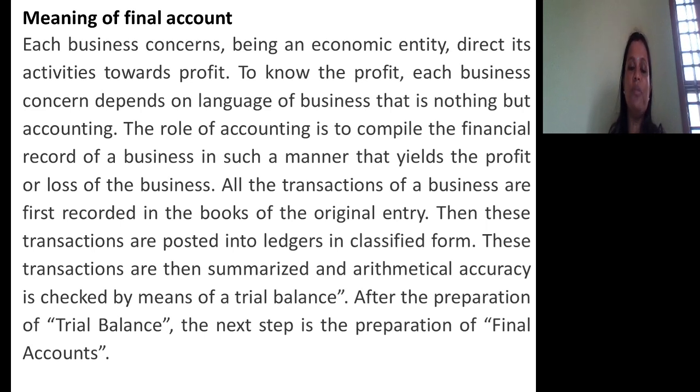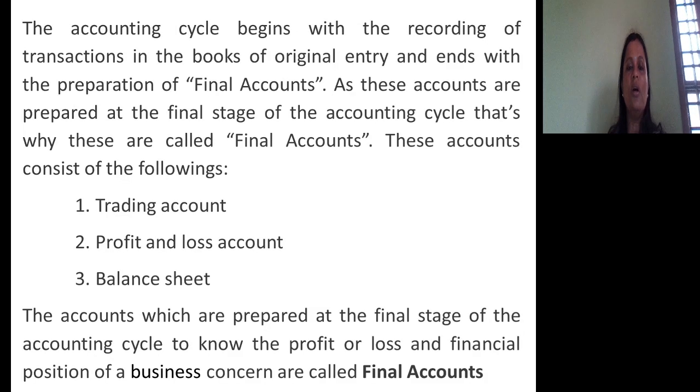All transactions of business are first recorded in the books of original entry. Then these transactions are posted from journal to ledger. Then these transactions are summarized and arithmetical accuracy is checked by means of trial balance. After preparation of trial balance, the next step is preparation of final accounts. The accounting cycle begins with recording of transactions in the books of original entry, and ends with final accounts.